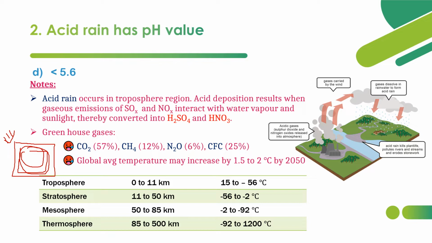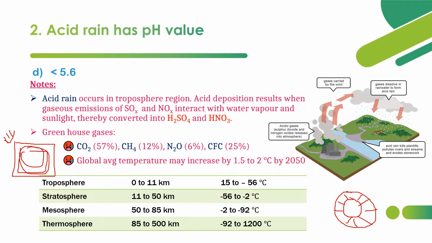So consider this as the earth and this as the atmosphere, and the heat trapped here is similar to, or analogous to, the greenhouse effect. So that's why we are calling it the greenhouse effect.